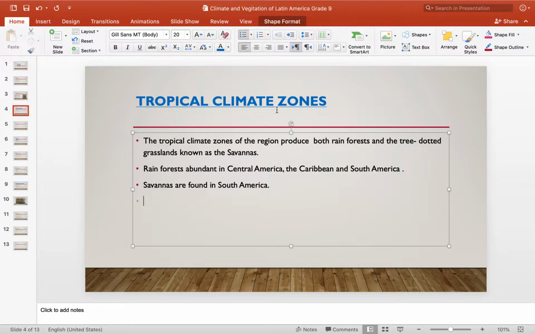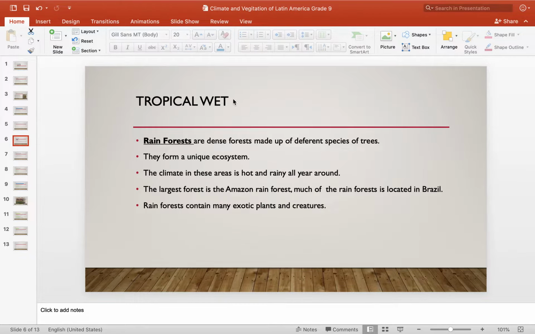What kind of plants and vegetation can we find in a tropical zone? We can find rainforest, and tree-dotted grasslands known as the savannas. Rainforest in Central America, and the Caribbean of South America, and savannas we can find them in South America too. So these are the vegetation in the tropical climate zones. Then we will be proceeding with tropical wet climate.